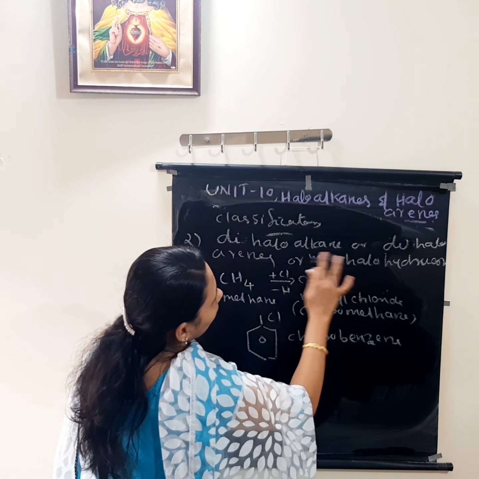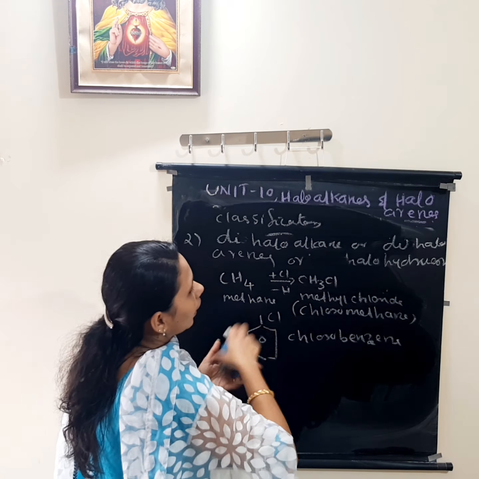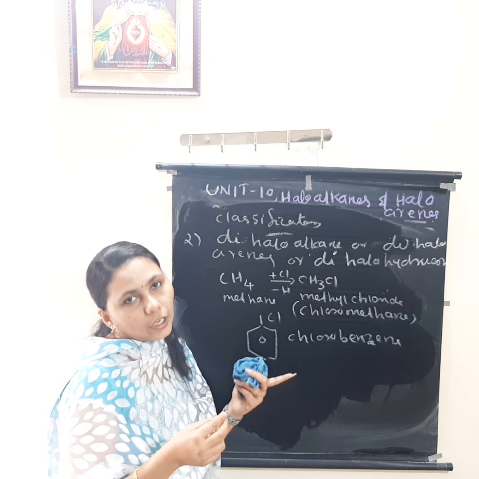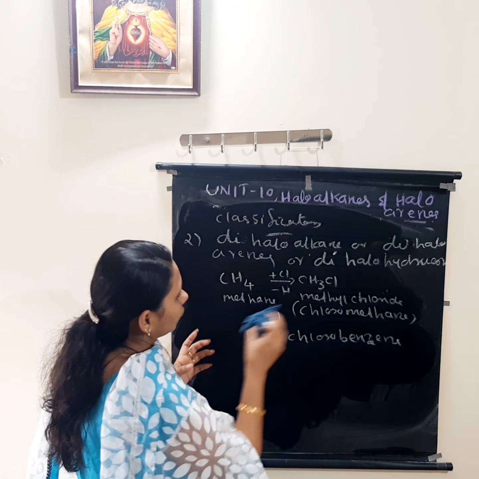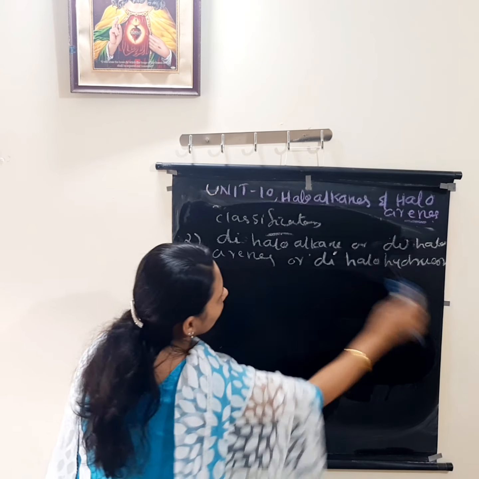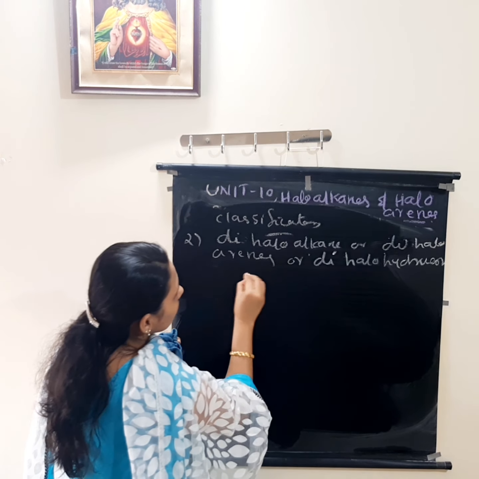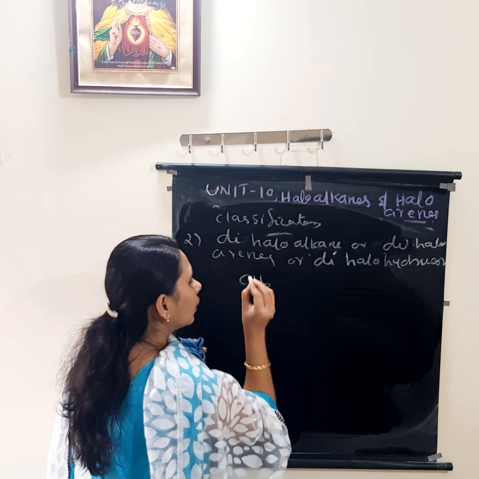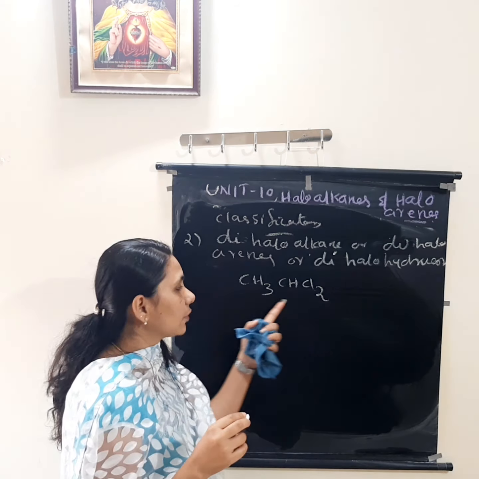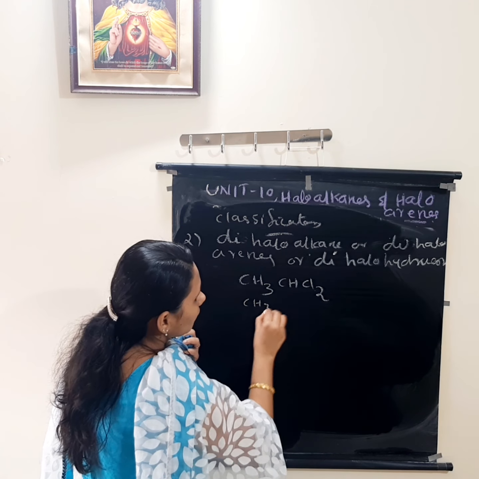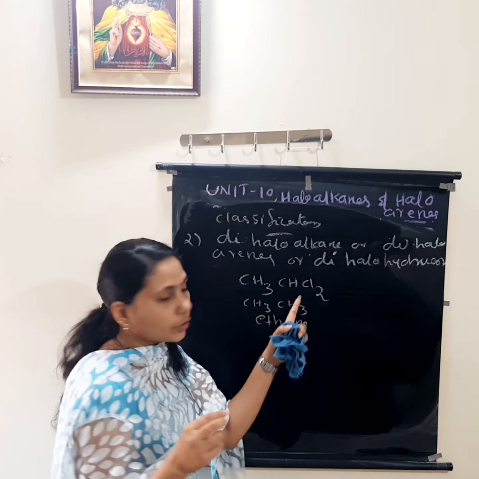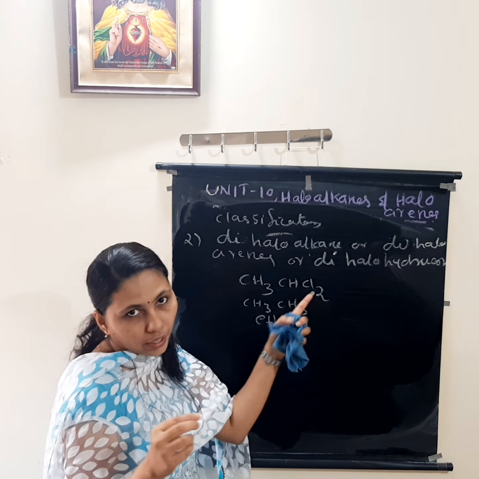Dihaloarenes, then dihalohydrocarbon. What is the meaning of dihalo? In place of one halogen, two halogens will be there. Dihalo means, for example, you can see here CH3CHCl2. This is from which compound? It was CH3CH3, that is ethane. From ethane, two hydrogen atoms are removed and substituted by two halogen atoms, chlorine.